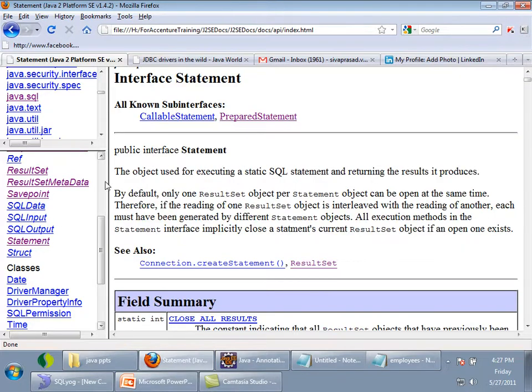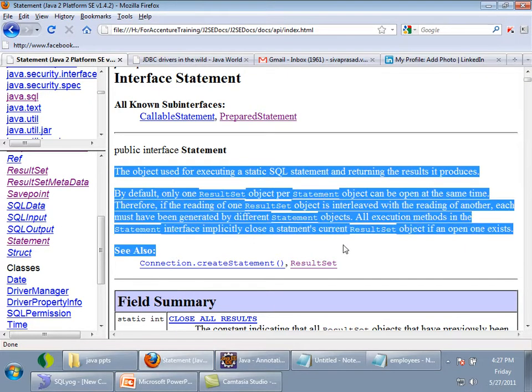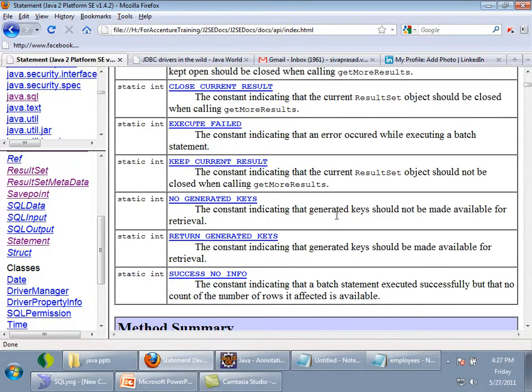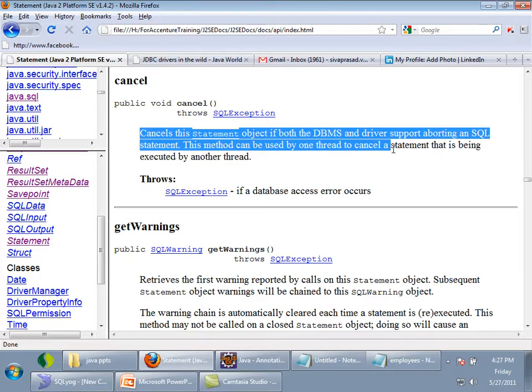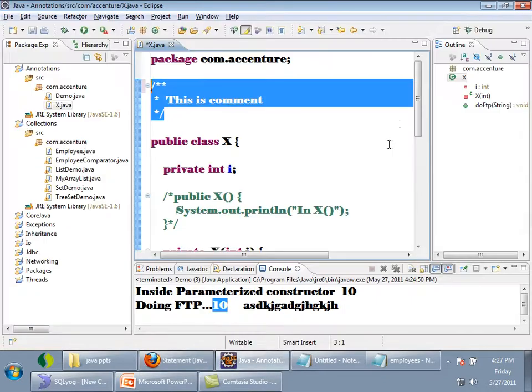Whatever you are seeing at the class is class-level documentation. And if you see here, this is a method, so this is method-level documentation. So if you want to write documentation, you have to use such Javadoc comments.